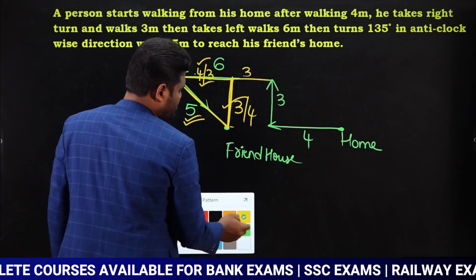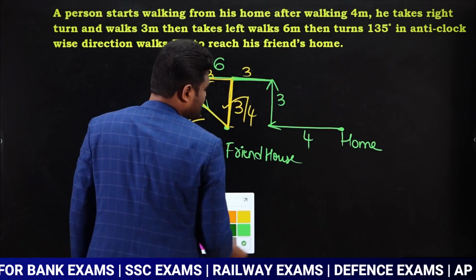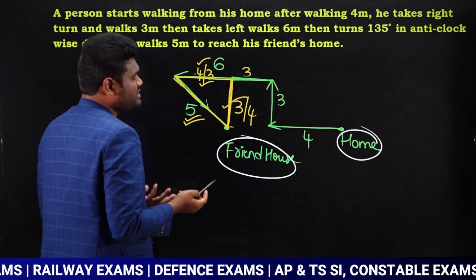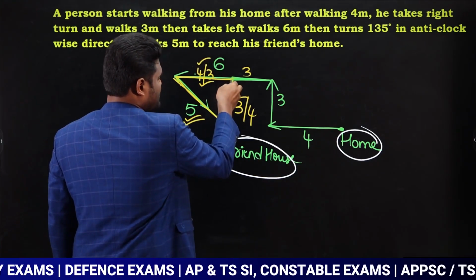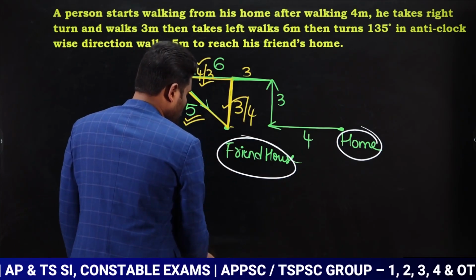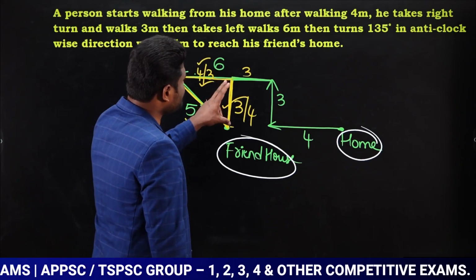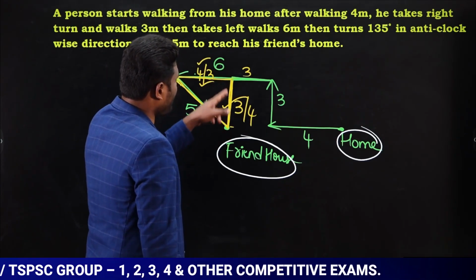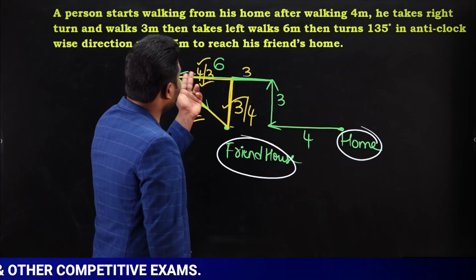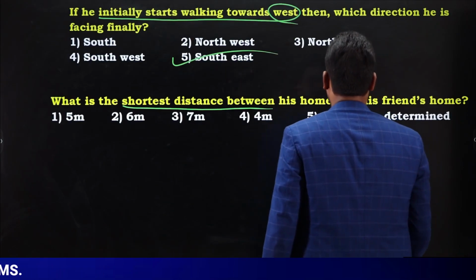But as per the question, we need to know the distance from his home to his friend's home. If we need to know the distance, first I need to finalize this, but I don't know whether this value is 3 or 4. As I am unable to conclude what is the distance between these 2 points, we are having 2 possibilities, 3, 4, 3, 4. As we are having 2 possibilities, we cannot say what is the distance.